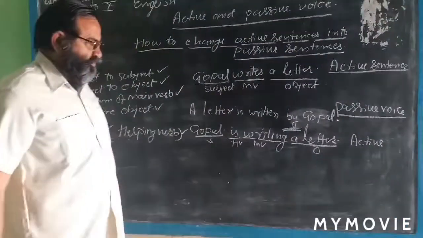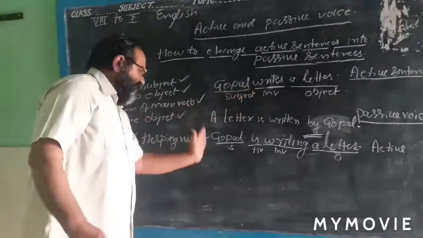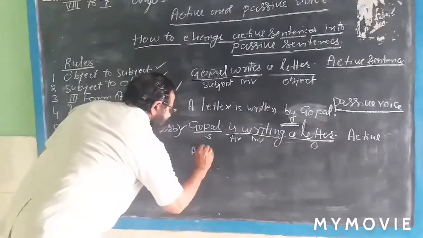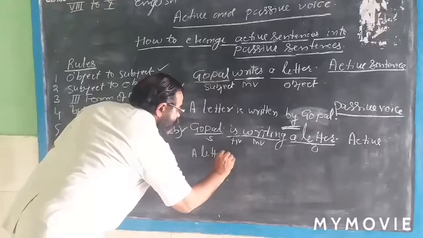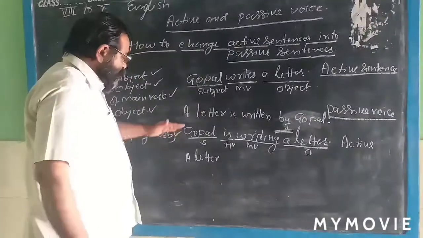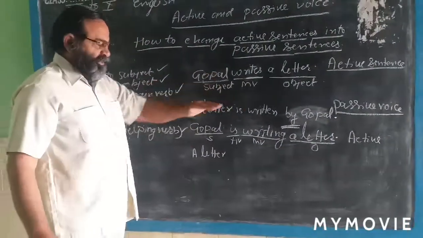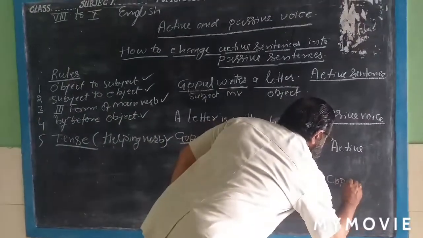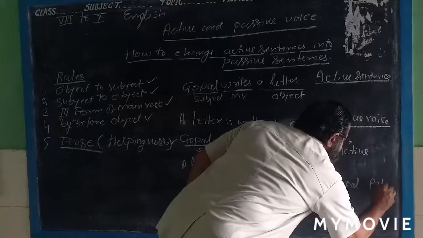As I told you, the object will be changed into the subject. So you write here a letter. Then you change the subject into object. Write here Gopal. This is passive sentence.